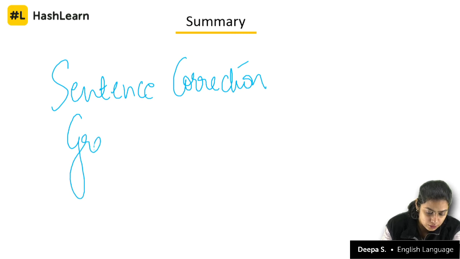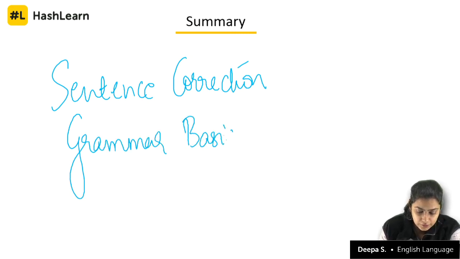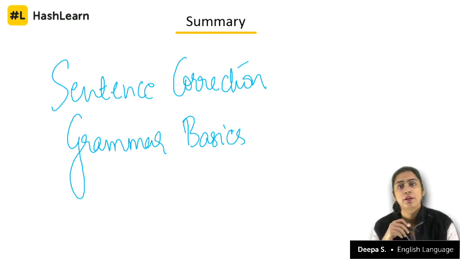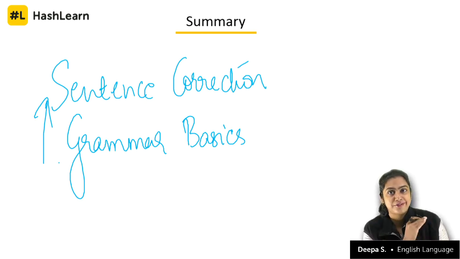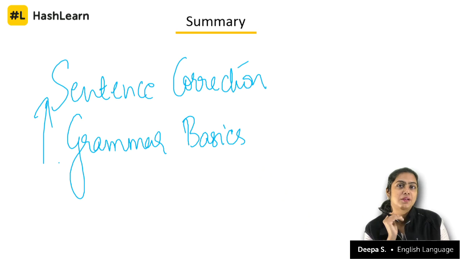We've looked into grammar basics that form the basis for such questions. Now remember, if you do not study the grammar basics, you cannot graduate to doing sentence correction questions. So unless you have a fine basis, you cannot go here.